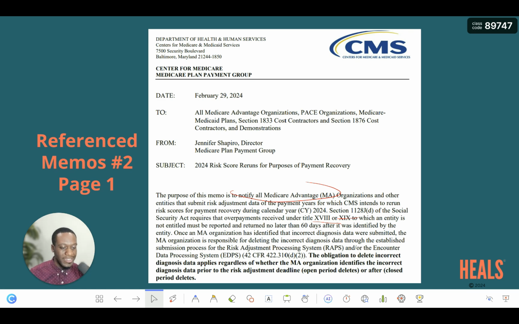The obligation to delete incorrect diagnosis data applies regardless of whether the MA organization identifies the incorrect diagnosis data prior to the risk adjustment deadline, which is open period deletes, or after. So if you identify the data before the deadline closes or after the deadline closes, as an MA organization, you're responsible to submit the deletes to clean up. So for payment year 2018 upcoming, with the deadline of September 30th, 2024, plans are supposed to submit deletes to clean up. And that is what this memo is informing plans of, the obligation to do so.